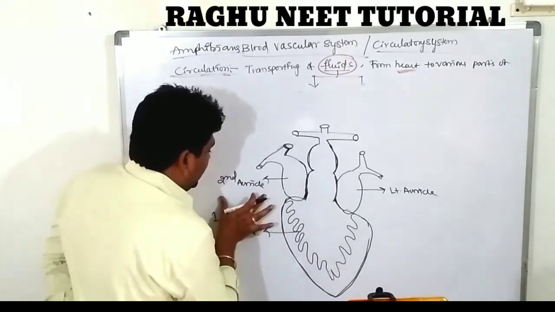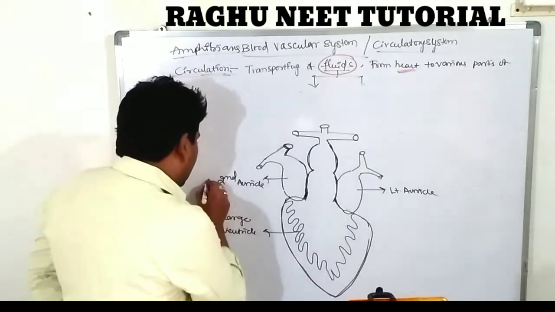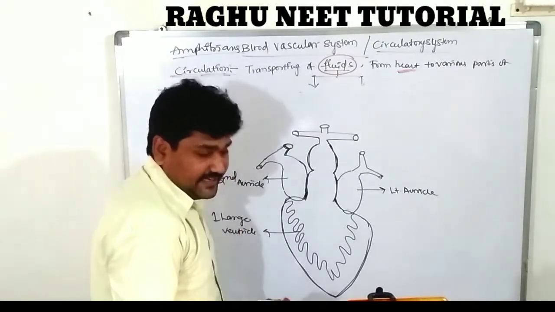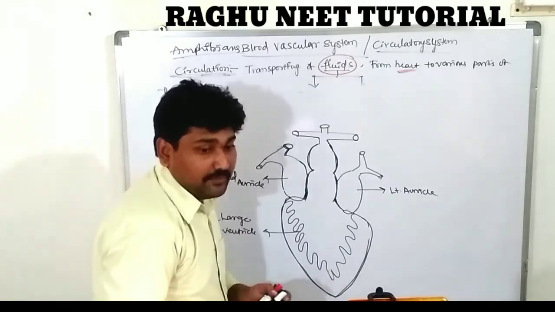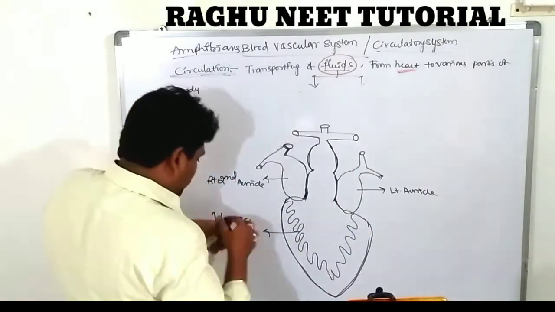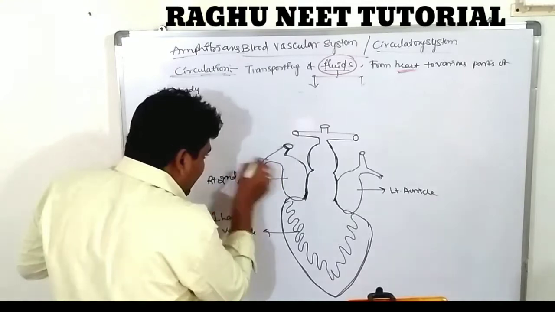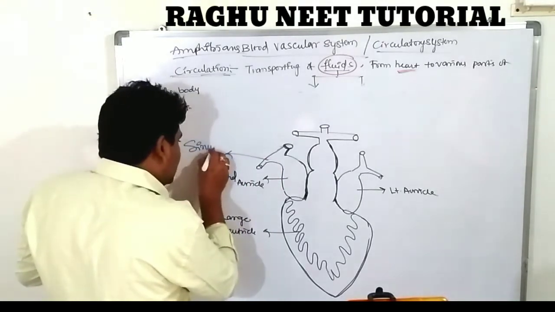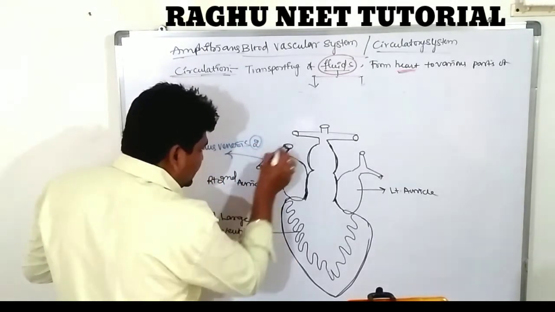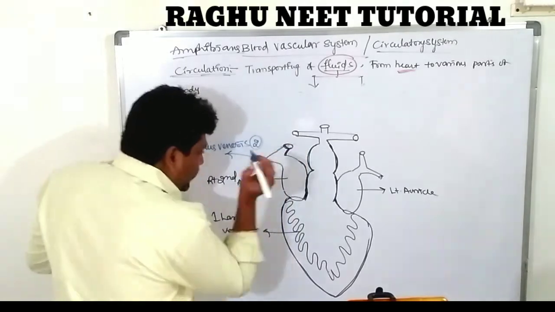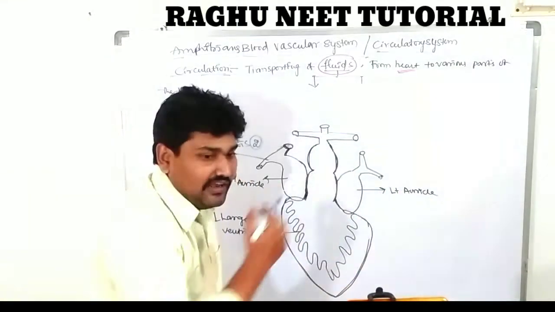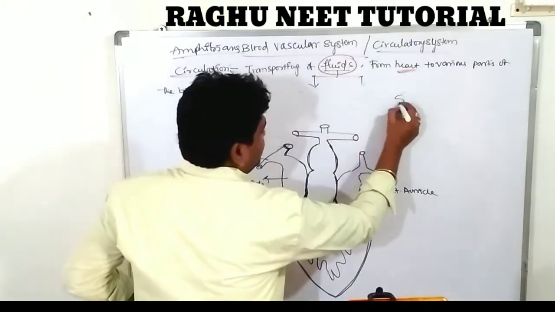This one is known as the right atrium and this one is the left atrium. The right atrium carries deoxygenated blood from the various parts of the body through the sinus venosus. The right chamber has an opening known as the very important sinus venosus. The veins are two in number. The sinus venosus carries deoxygenated blood from the various parts of the body.